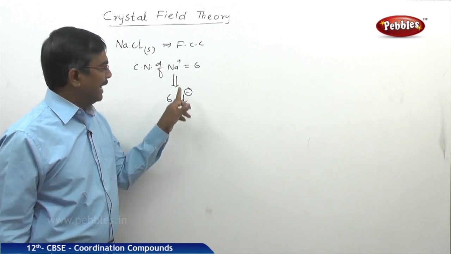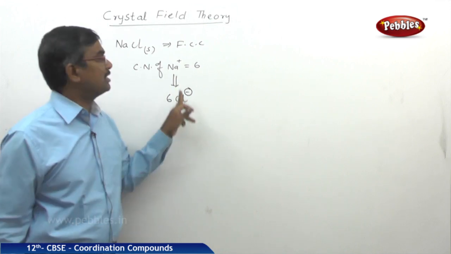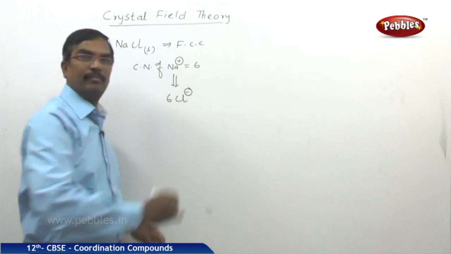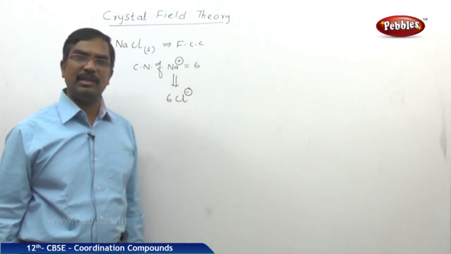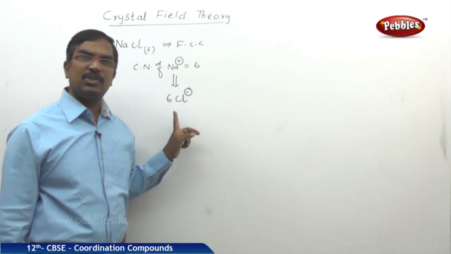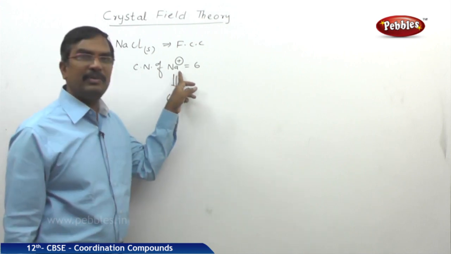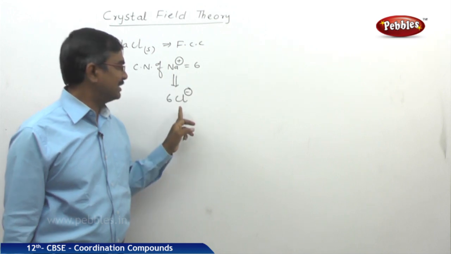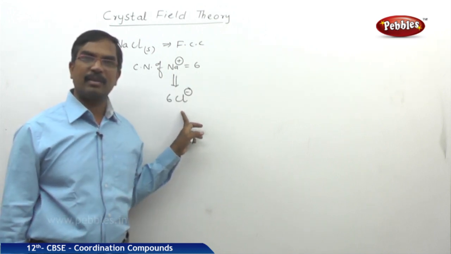This is the negative field and this is the positive field. So always the positive field is surrounded by 6 negative fields.